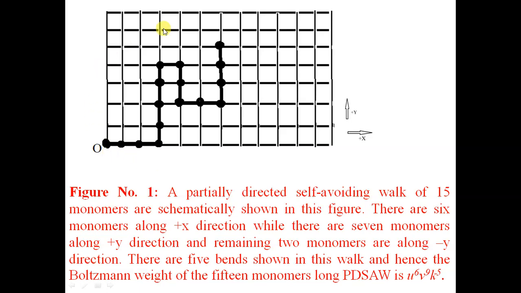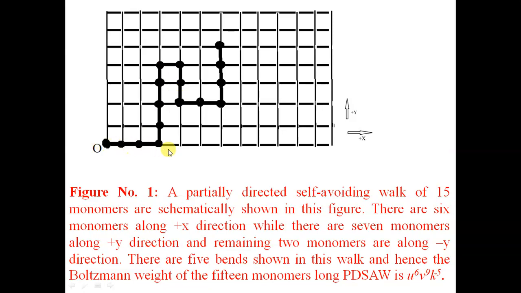So suppose this is a surface on which we are coating a polymer chain which is made of hydrophobic as well as hydrophilic monomers. This is the line along which one type of monomer may attach, and this is the line along which another type of monomer may attach to form a long linear polymer chain. So we have shown schematically a partially directed self-avoiding chain of 15 monomers. So these are the monomers. This is one monomer, and the second monomer, third monomer, and so on. These monomers are arranged in this fashion.